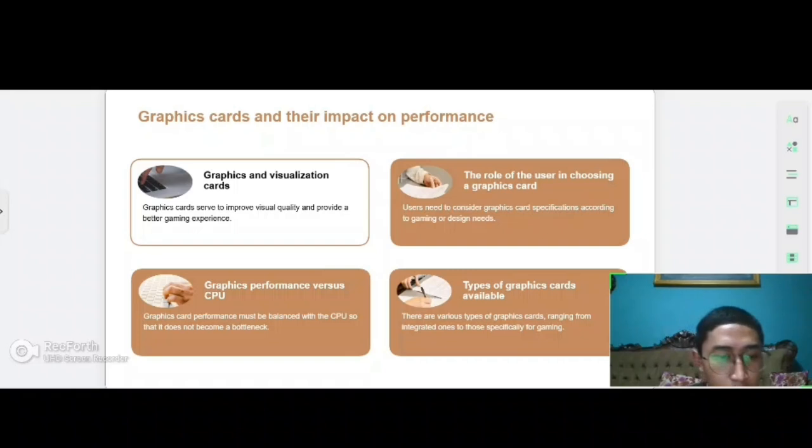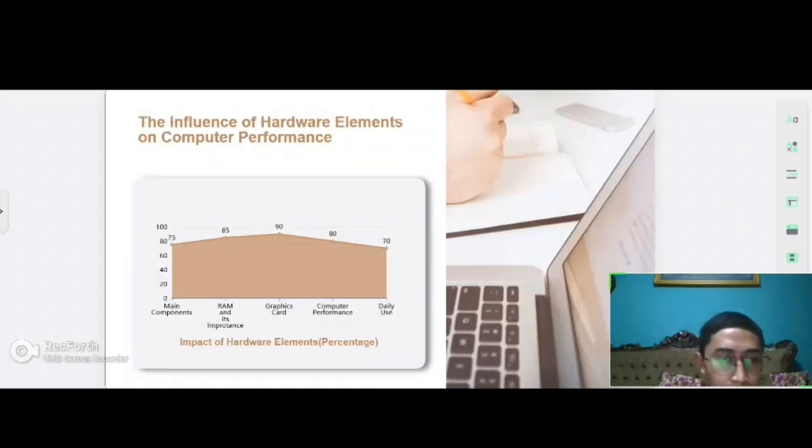Graphic performance versus CPU. Graphic card performance must be balanced with the CPU so that it does not become a bottleneck. Next is types of graphic card available. Sorry guys. There are various types of graphic cards, ranging from integrated ones to those special for gaming.